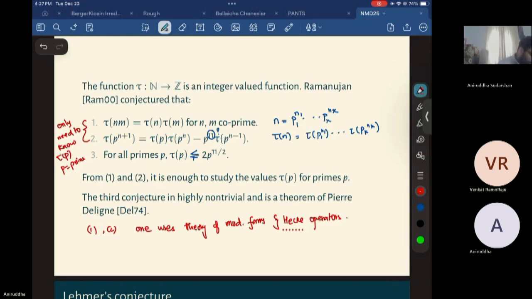Hecke operators, I'll come back to them later if I need to. But Aniruddha, if you are connecting them to Weyl conjectures, then that's something like Diophantine properties, right?